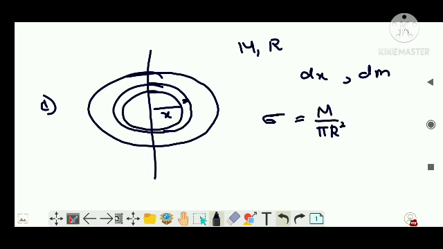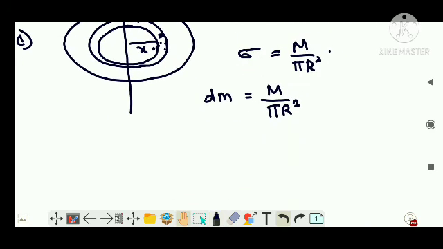Clear? Now this mass is for 1 unit, right? So dm, that is the mass of this section, will be equal to what? M by pi r squared, that is for 1 unit, into this many units, which is the area of this thin plate, right? I hope you remember, I have taken it in the live class also. See, sigma indicates the mass of an area of the disc, mass per unit area of 1 unit, let's say 1 meter square.